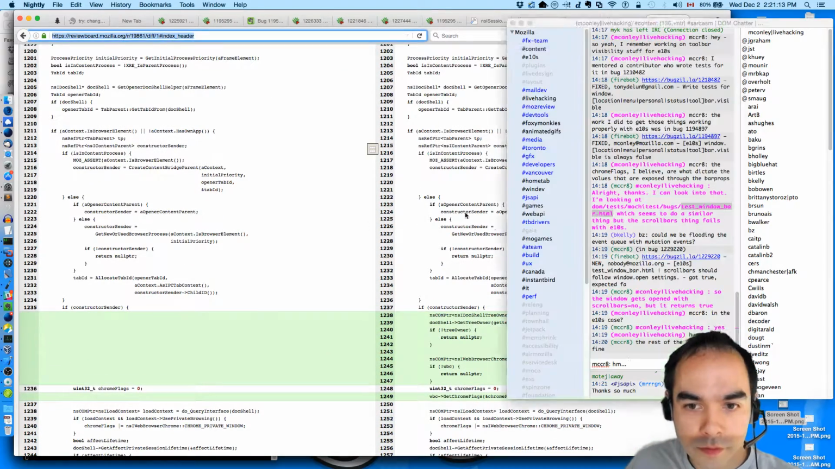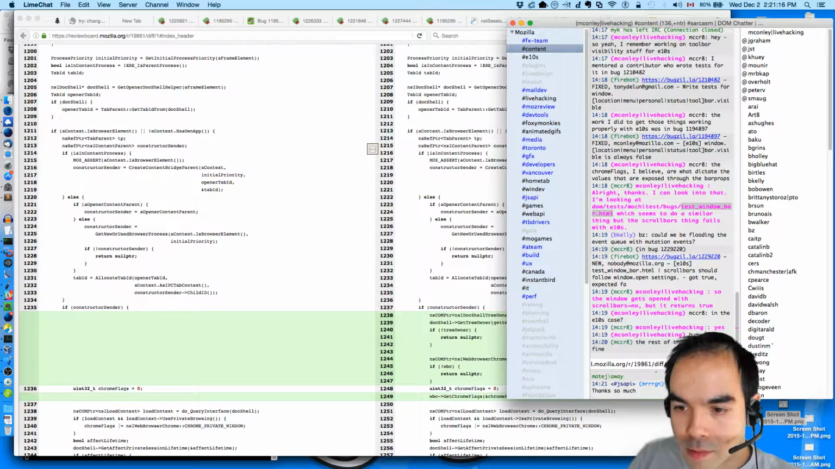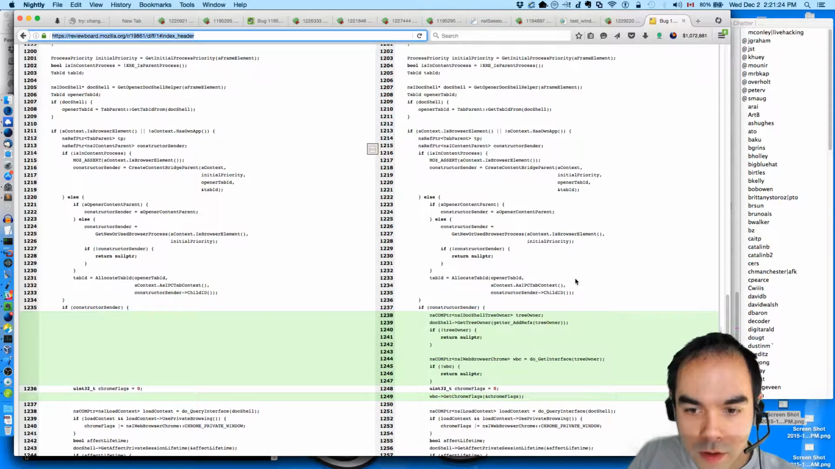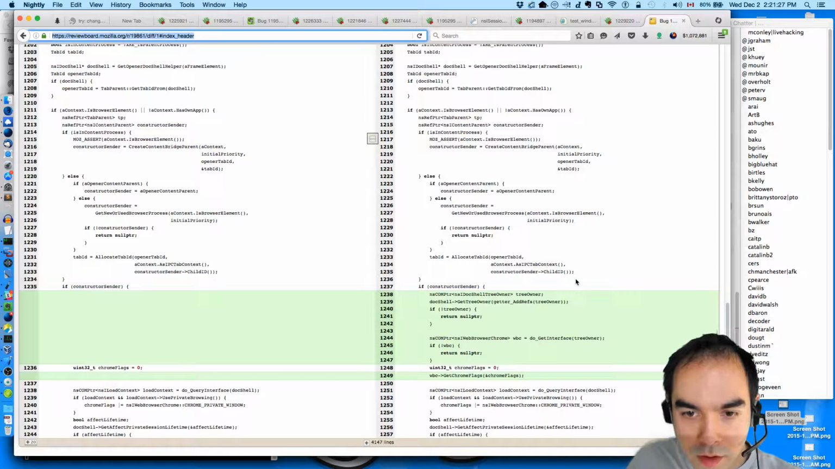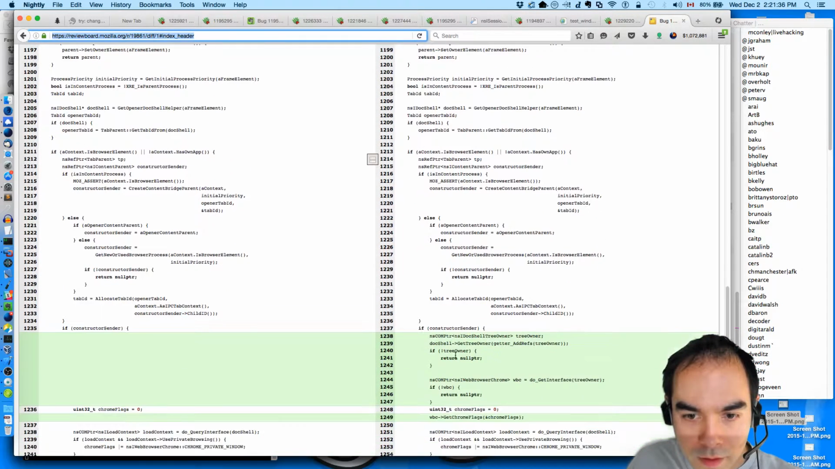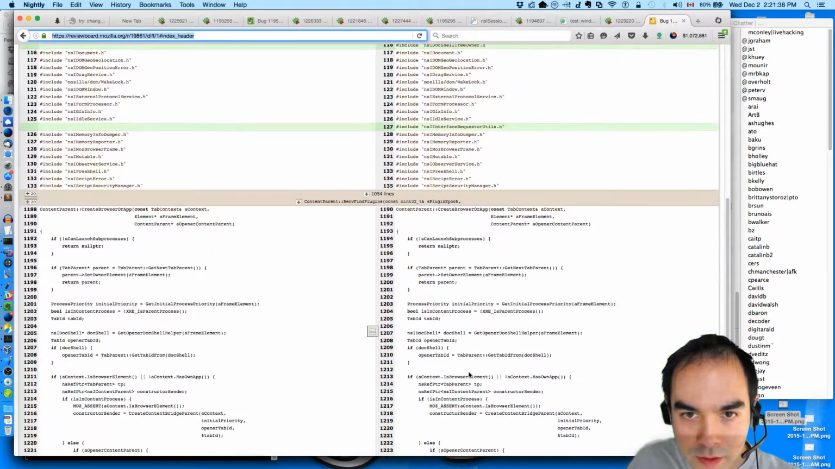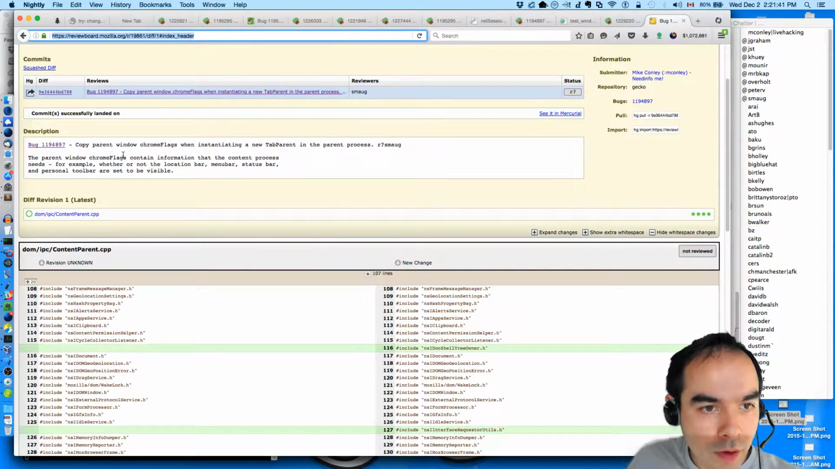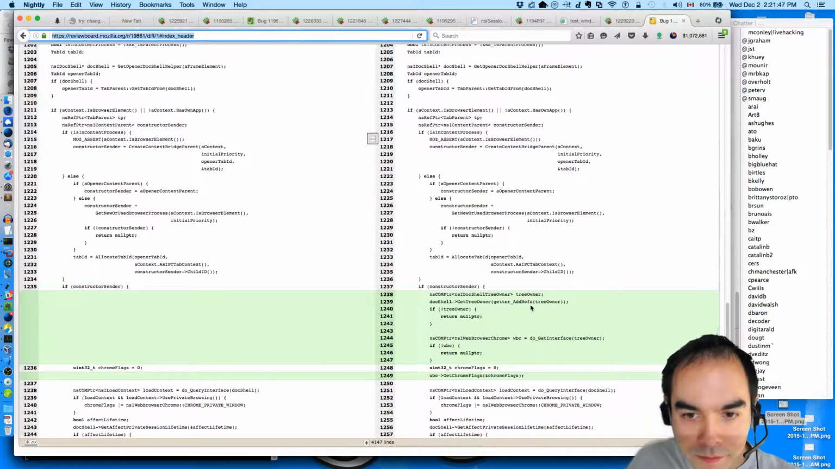So is the patch that is supposed to set the Chrome flags properly for the Chrome flags. The parent window Chrome flags contain information that the content process needs, for example, whether or not those scroll bars are set to be visible. We get the tree owner, we get the interface, and then we